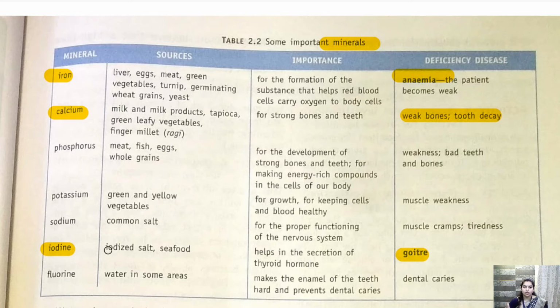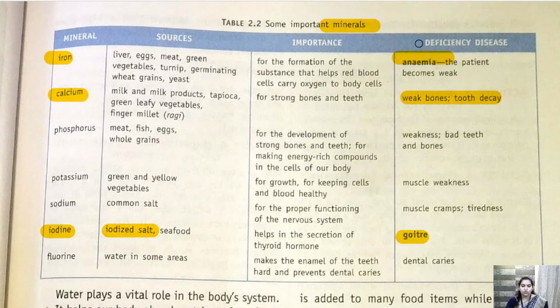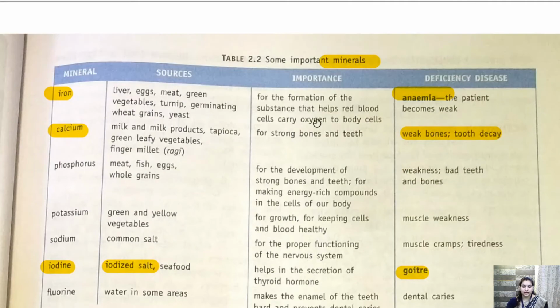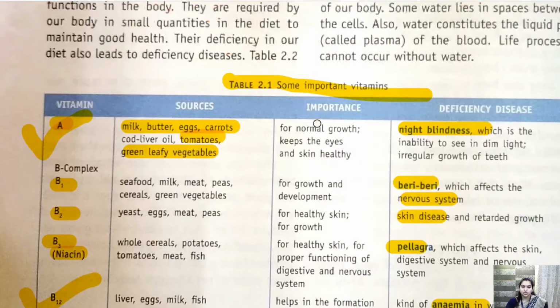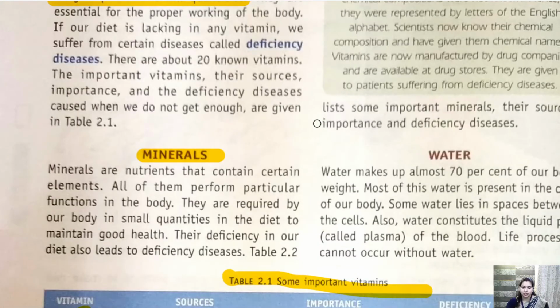And what is the source of this iodine? It is iodized salt. If we take iodized salt in proper amount, then we will not have a deficiency of iodine in our body and there will be no goiter. Okay, so this is important in the mineral part. Getting my point? So these two tables are very important, children. Please go through them very thoroughly.